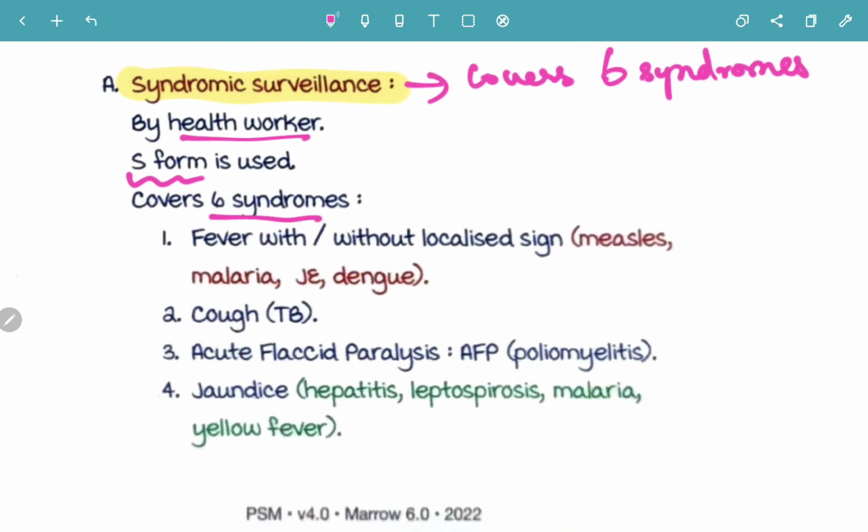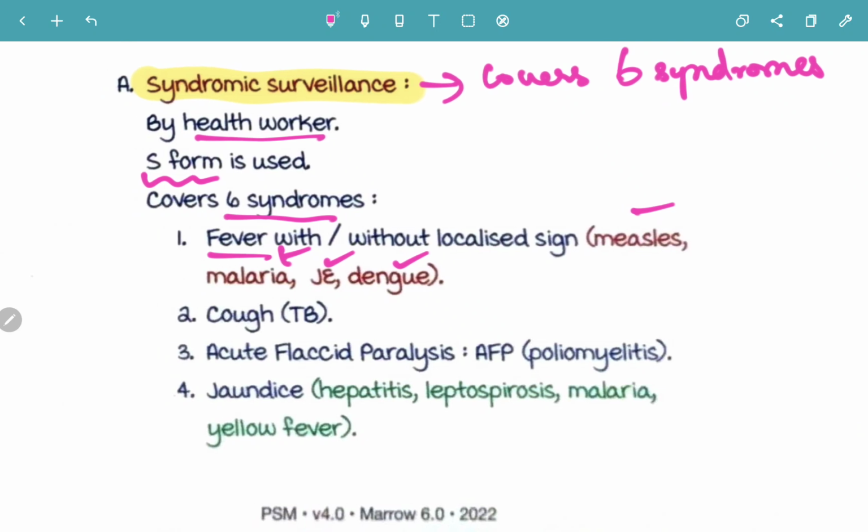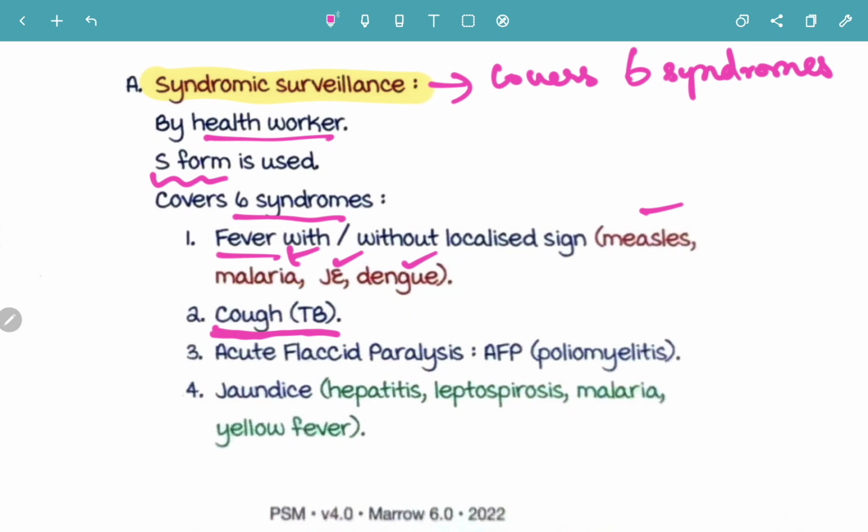So what are they? The first one is fever, with or without localized sign. It can be due to malaria, measles, Japanese encephalitis as well as dengue. The second one is cough, for TB.